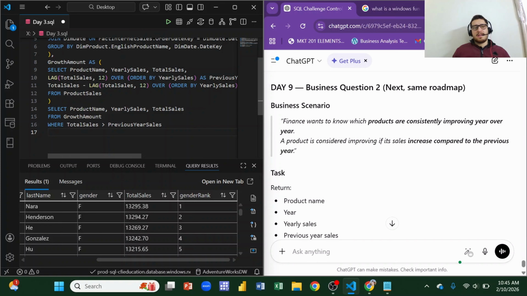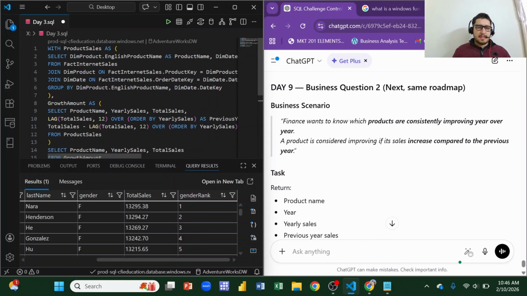Okay, and the reason I have done it is because we want to know if the products are consistently improving year over year. If the current sale is greater than the previous year sale, that means we need that data, those products we were looking for. Okay, improving products. So let's try to run it and see what results we are getting.